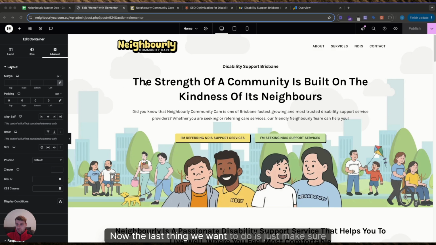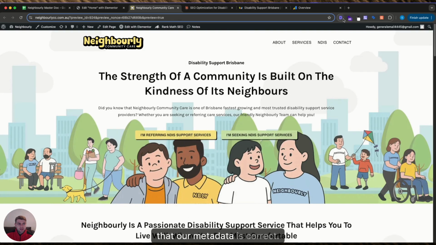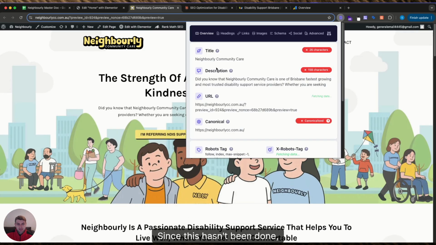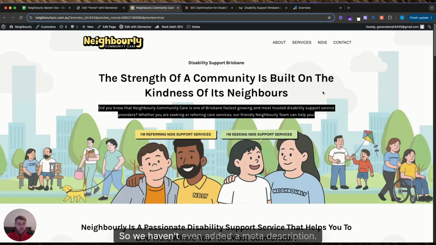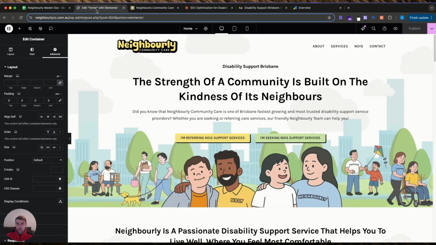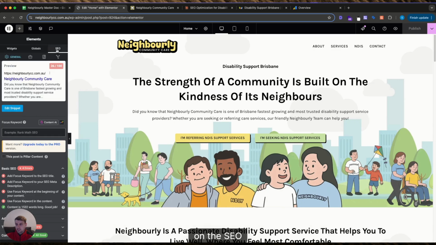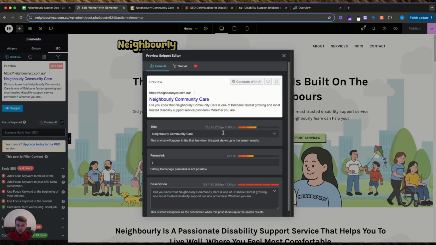Now the last thing we want to do is just make sure that the metadata is correct. Since this hasn't been done, you can see that there's been no title added and that it is just pulling the text from here. We haven't even added a meta description. So we're using Rank Math. What you want to do is click on the plus here on the SEO edit snippet, and this is where you can add your meta description and your title.